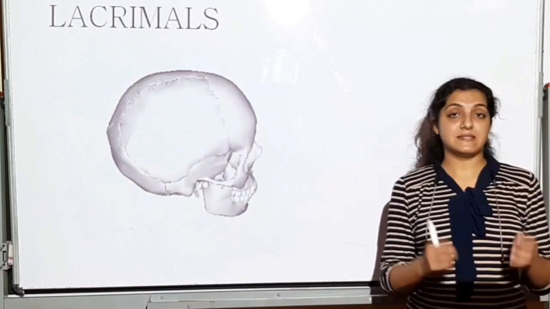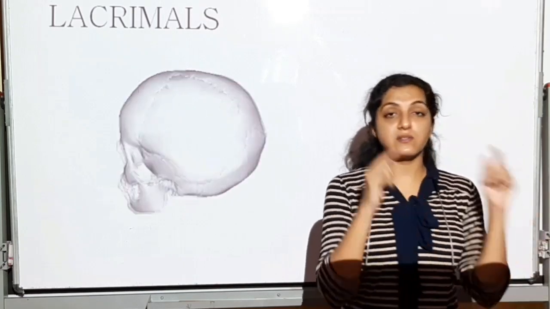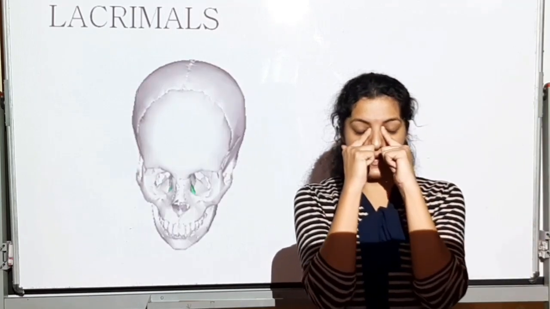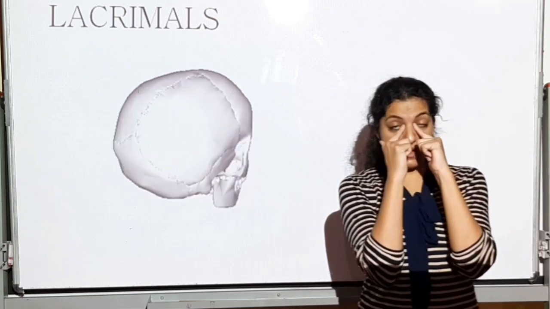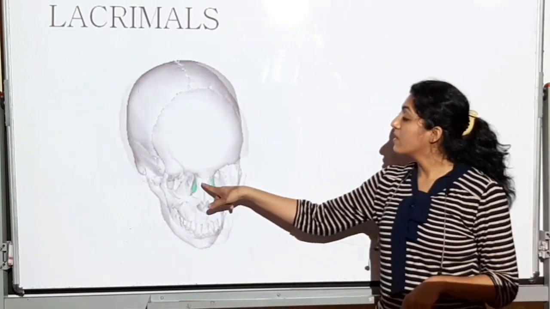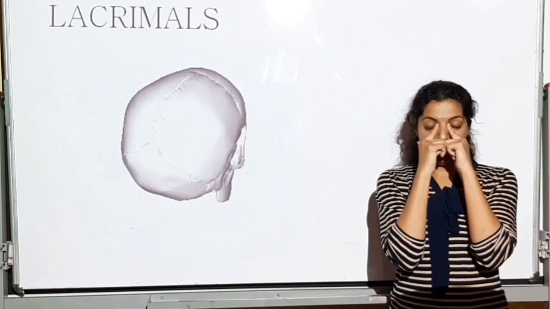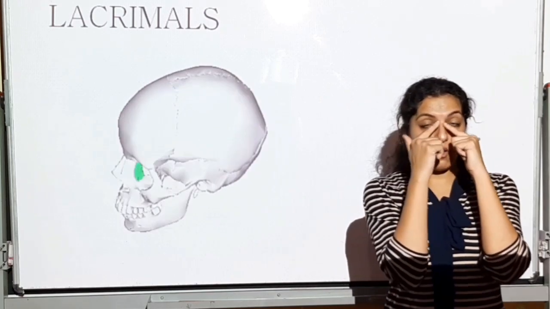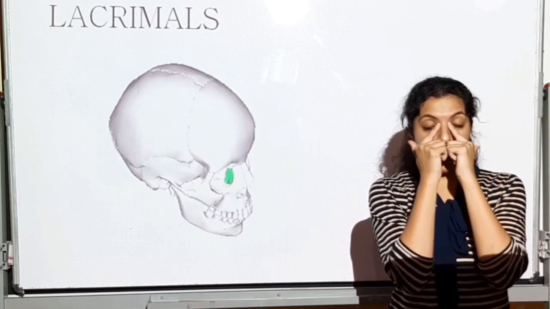is the lacrimals. Just put your fingers over here, deep in your eyes. This red portion over here in the medial line, this is where the lacrimal bone is. It is going to form the lateral wall of your orbit, where your eyes are placed.